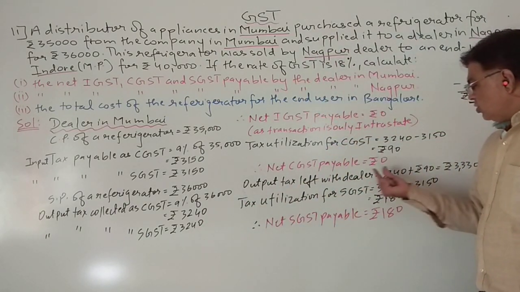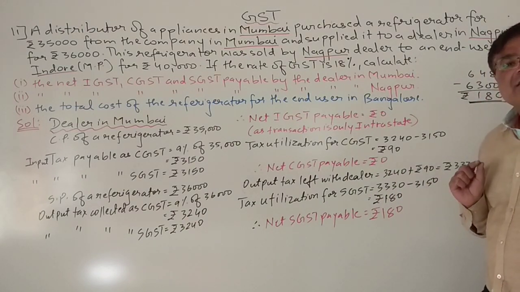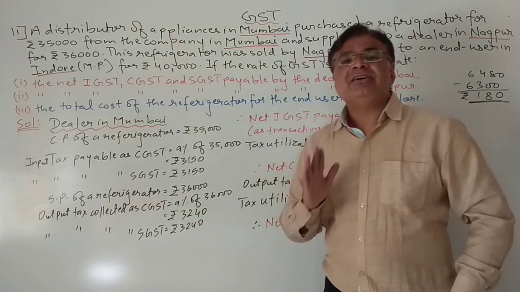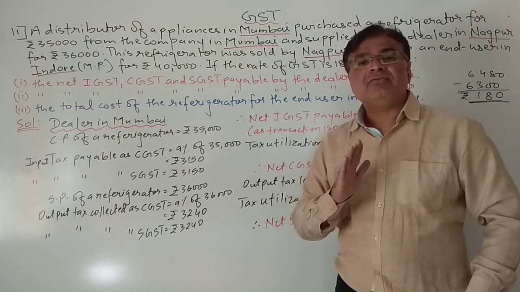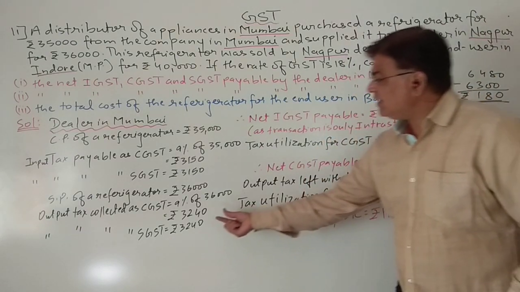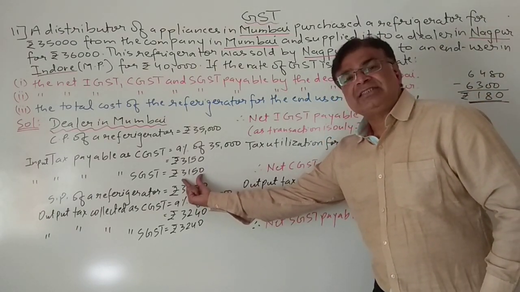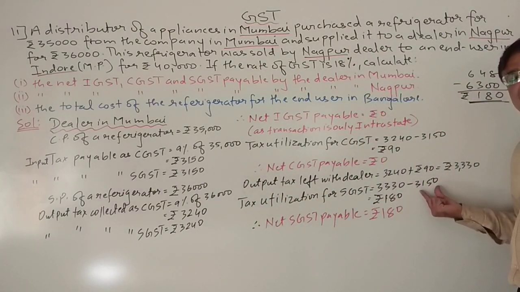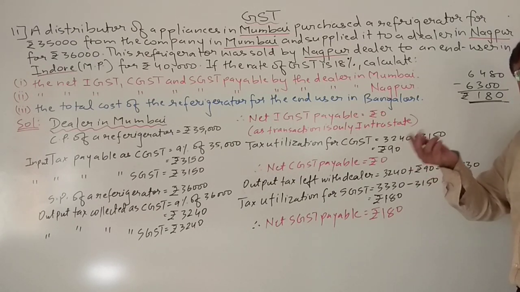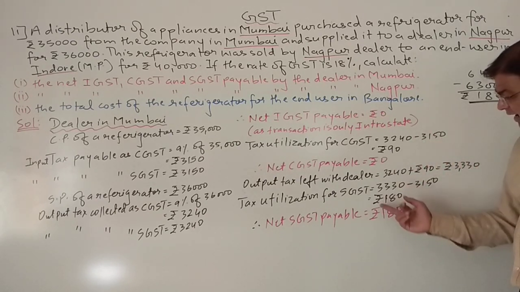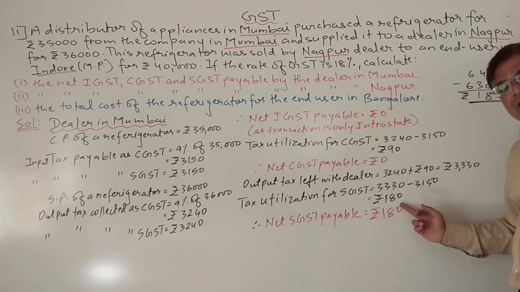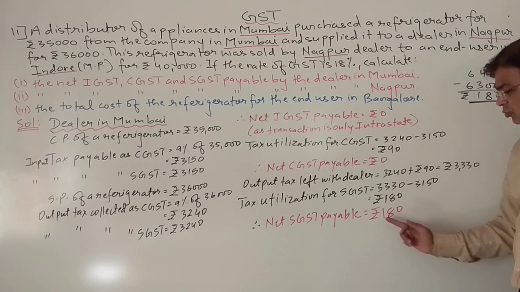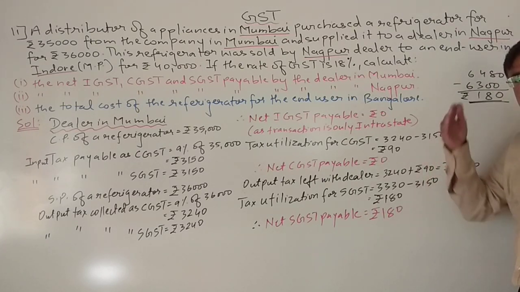So that comes to total 3330. So now the output tax with the dealer is 3330. Where will he utilize it? Yes, he will utilize it to pay the SGST. So from 3330 he will utilize this input SGST. So the SGST amount is also recovered. And now what is left? 180. So this 180 he will pay to the state government. So this will be applicable to SGST. So see, students, you have to maintain a sequence.